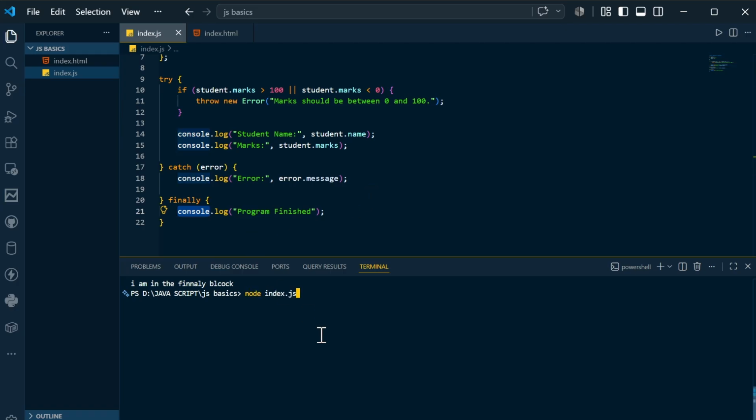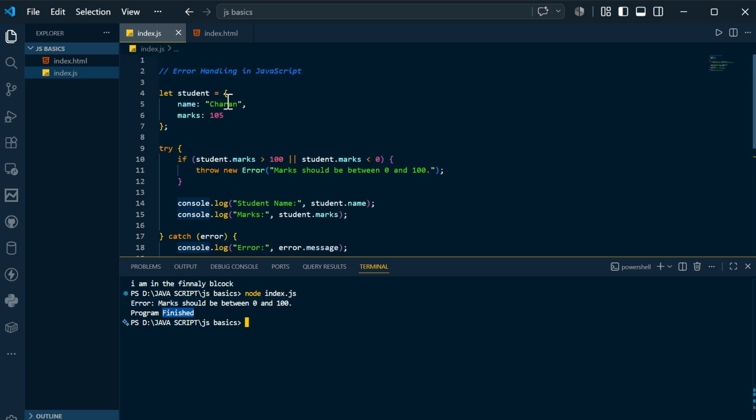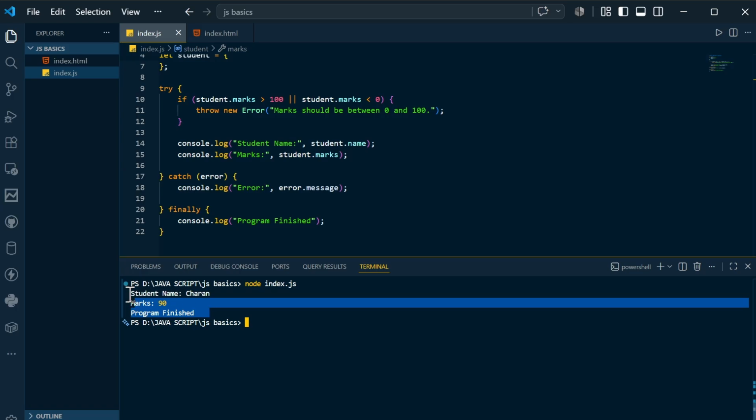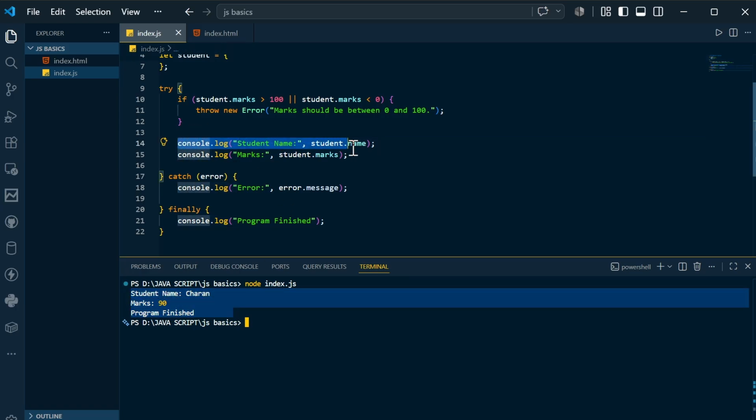If I compile and run, you can see the error: marks should be between 0 to 100, and program finished. Now let's say I set marks to 90. If I compile, clear the screen, and run, you can see marks 90 and program finished. So I am getting the student name and marks, because I am printing them here. This if statement did not work, and these two statements have worked.